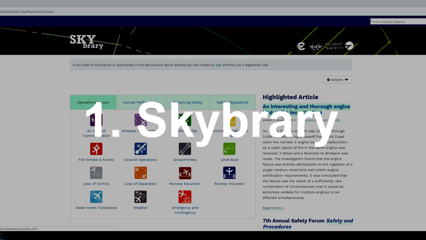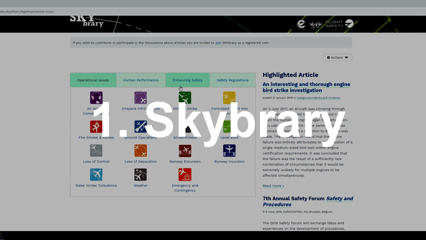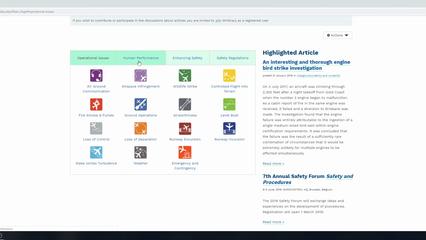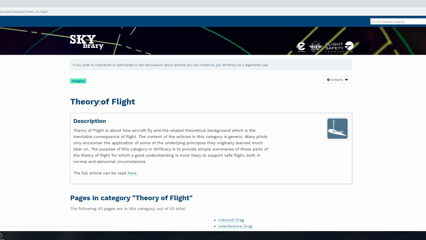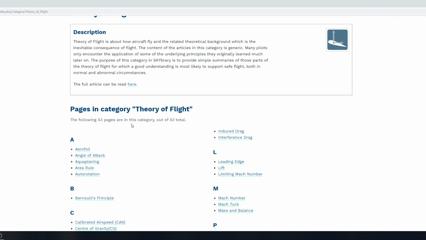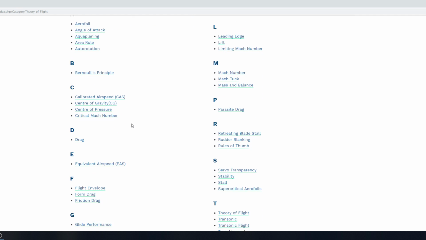And Skybrary, as the name already kind of tells, is simply a library of various aviation topics. And it's a very wide range of topics that I really like about this website. As you can see on the main page, you can find various subjects and various subject groups, and you can basically make a selection and navigate your way through the library. But of course you can also search around the website and you will discover that there are many topics.